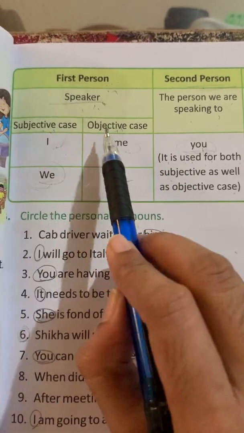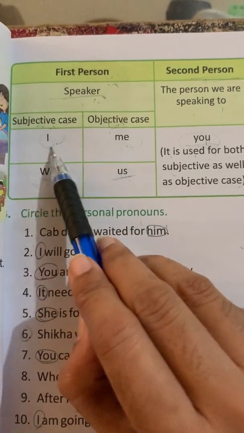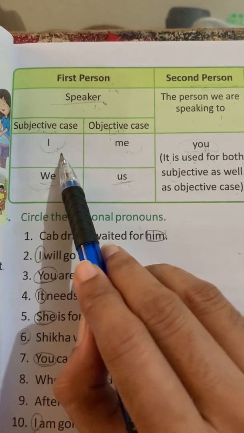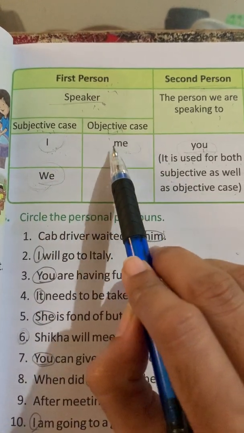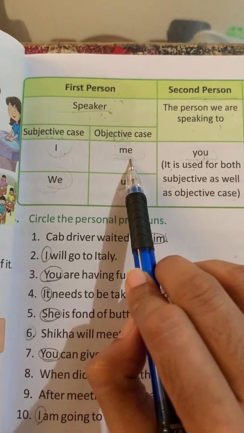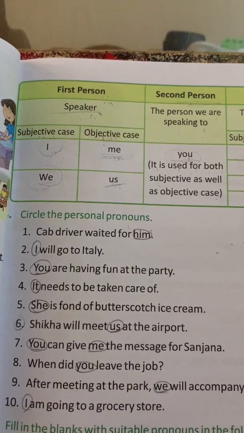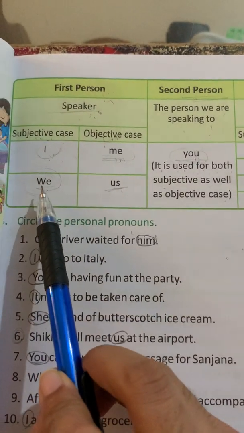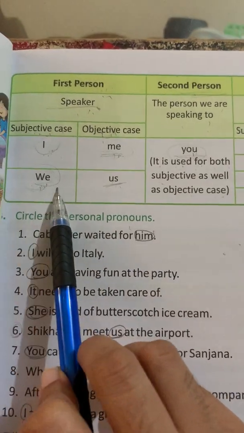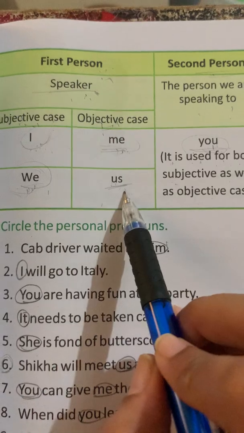So there are 2 cases, subjective and objective. In the subjective case I will use I: I am teaching the students. In the objective case we will use me: please give me a glass of water. For plural, in the subjective case I will use we: we always help them. And in the objective case us: Shikha will meet us at the airport.